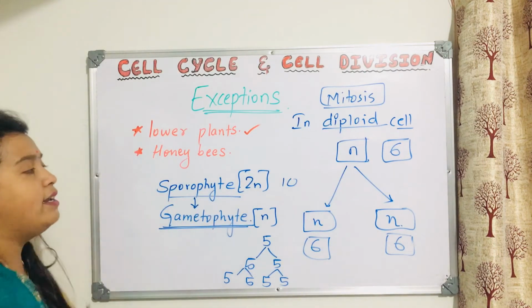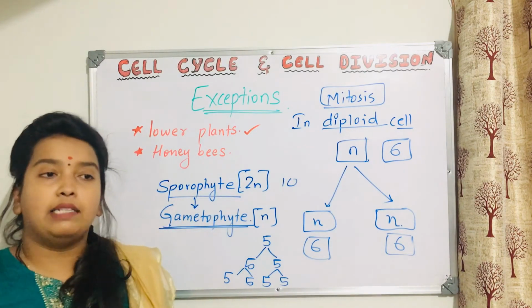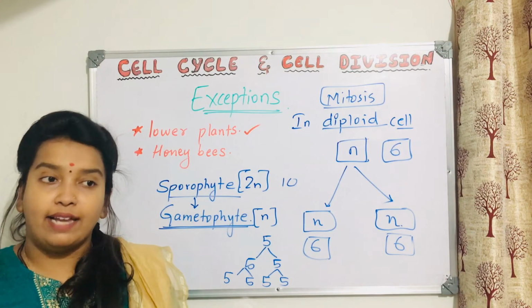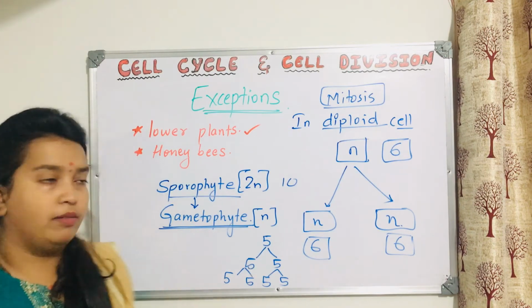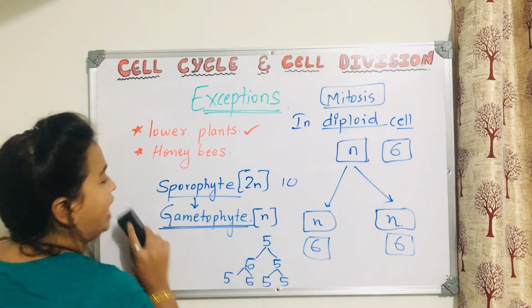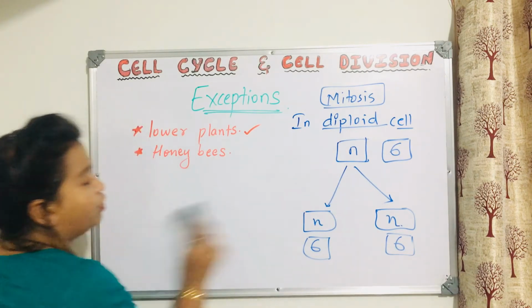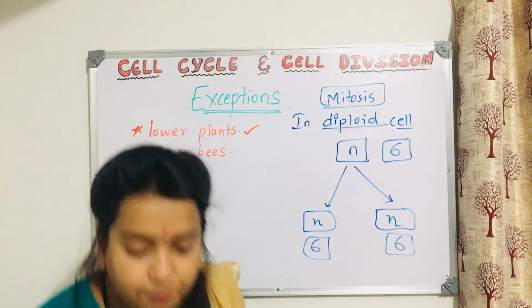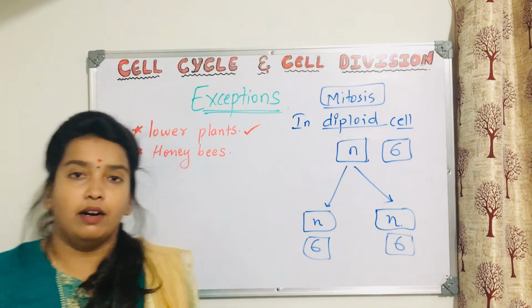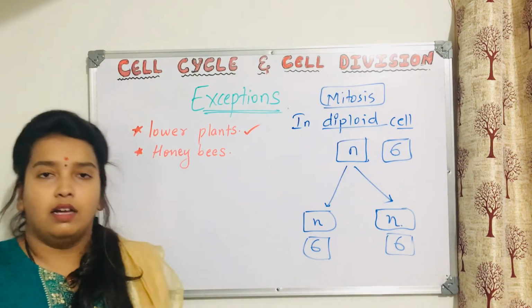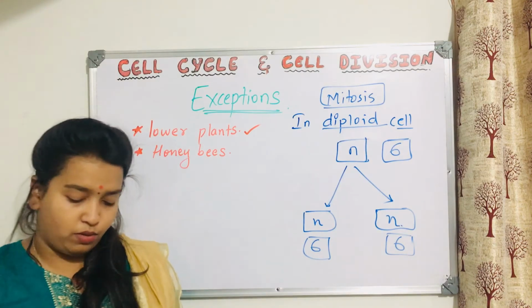Sporophyte and gametophyte, you will see in lower plants like bryophytes, Marchantia and all. You will be able to see these examples. Anyways, we will not go into detail with this because you should not get confused with mitosis again. So let us stop here and we will see honeybees. I'll give a little bit of explanation about honeybees also.